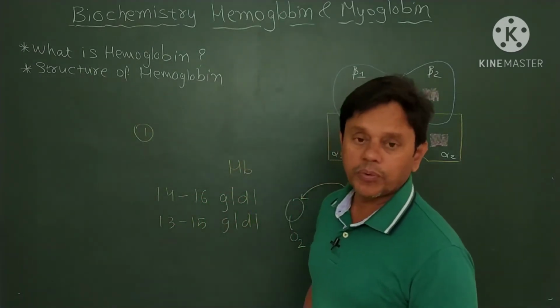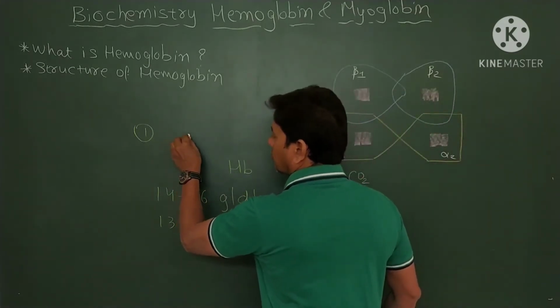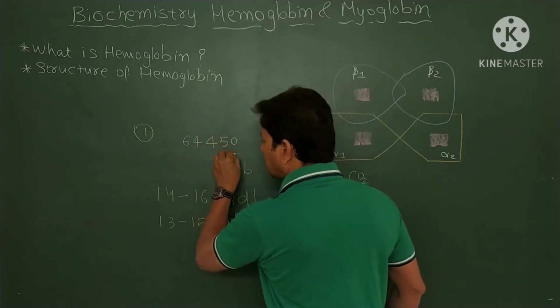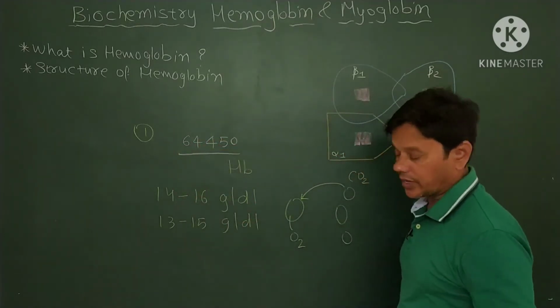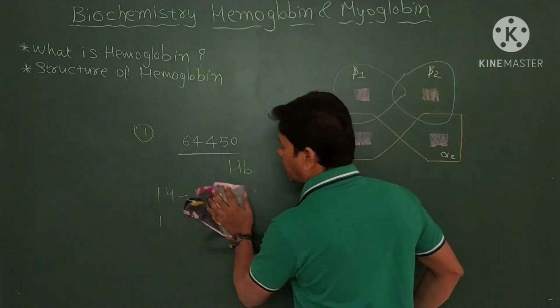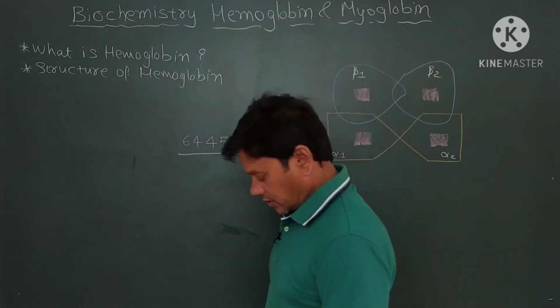This is a most important question. The molecular weight of hemoglobin is 64,450.